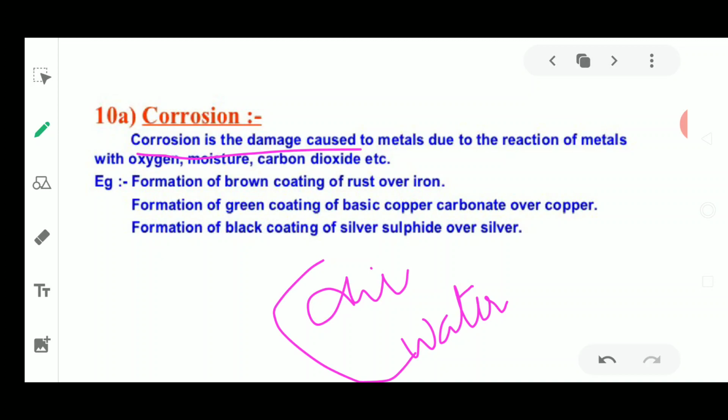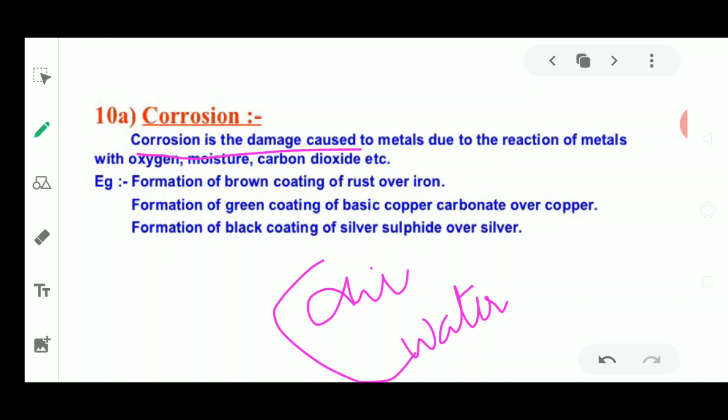So sometimes carbon dioxide is also very reactive with these metals. Next, some metals react not with oxygen and water, moisture, but with the sulfur of the air. Air is a mixture of gases, and each and every gas is responsible for the formation of this corrosion over the metals. Metals are damaged because of this corrosion in the presence of oxygen and moisture.